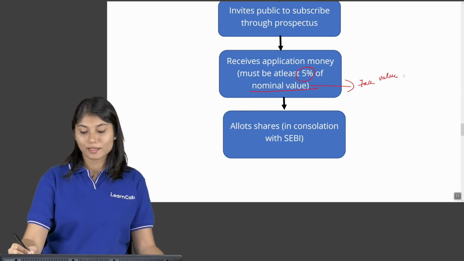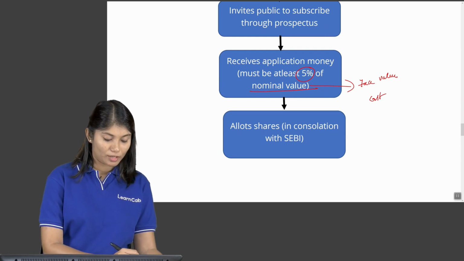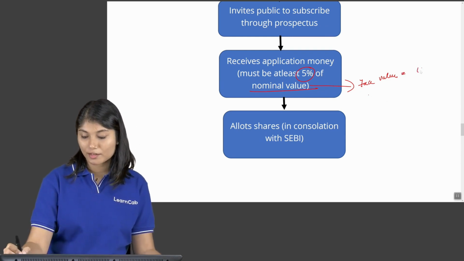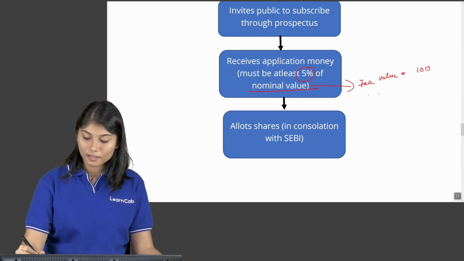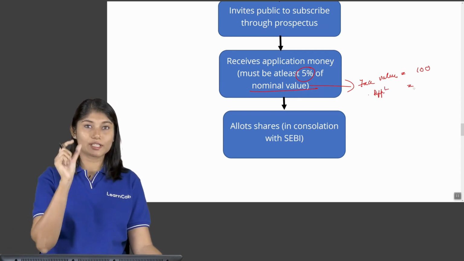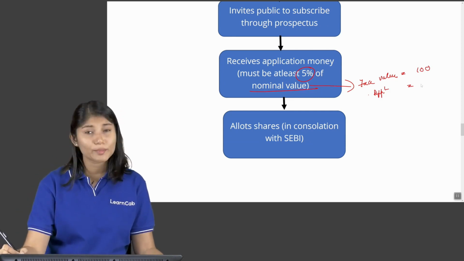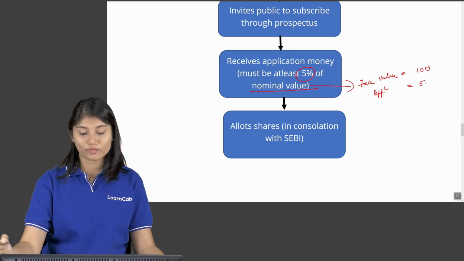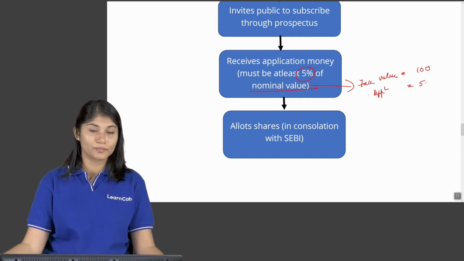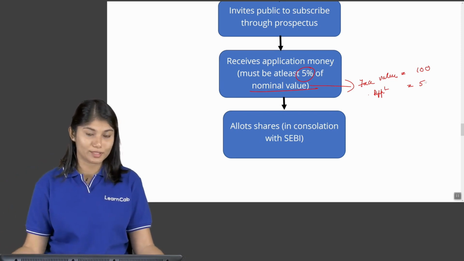Let us say the face value of the share is 100 rupees. Then the application money has to be a minimum of 5%, meaning at least 5 rupees. Usually it's more than that, but it has to be at least 5 rupees.